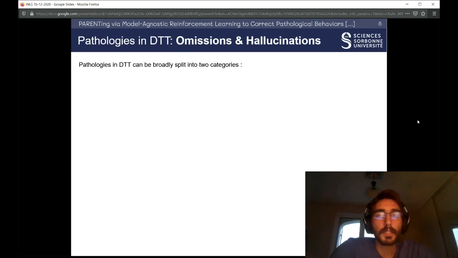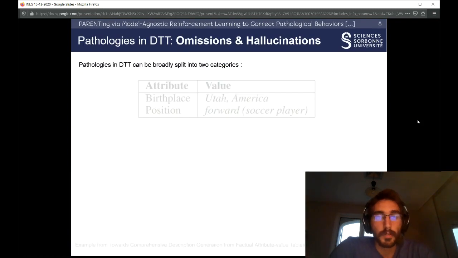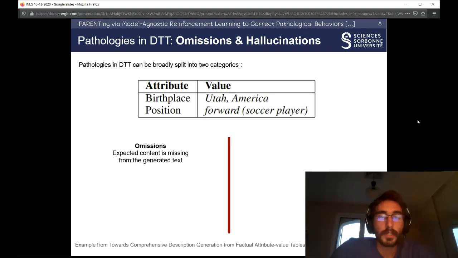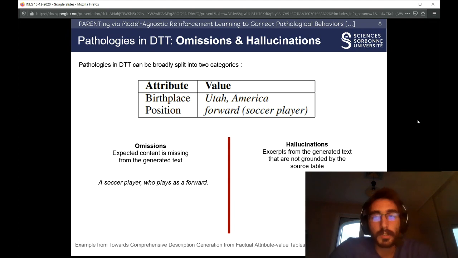The pathologies in DTT can be split in two categories. First, we have omissions. It's expected content that is not found in the generated text. If we look at the figure above, and the reference, a soccer player who plays as a forward, the birthplace is missing from this sentence. It's an omission. In contrast, hallucinations are excerpts from the generated text that should not be there and are not grounded by the source table. In the generated text, "a Utah forward from the national team", the end of the sentence should not be there because it's not supported by the table.